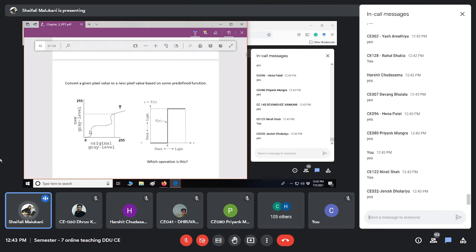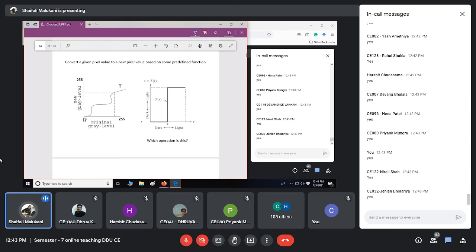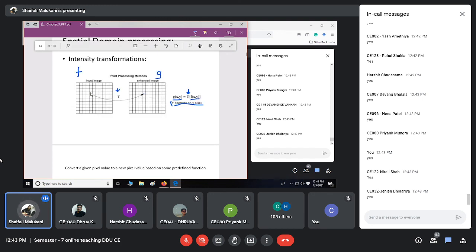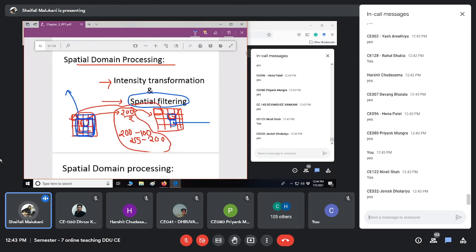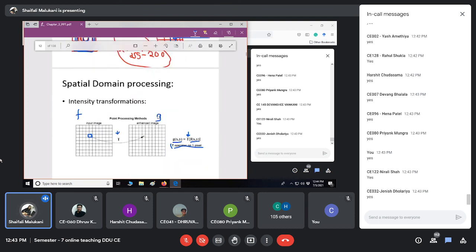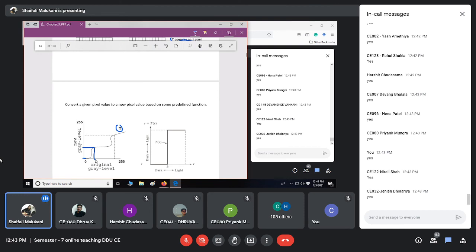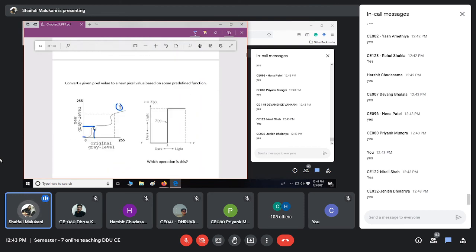This is also a kind of operation. This is a T, this is the operation. What it says is, if my input value is 0, my output will be this. If my input is this, my output will be this. What we are discussing right now is intensity transformation. I take a pixel, suppose its value is somewhere here. Then I see my operation. The operation says the output should be this. So this will be the new output, the new gray level.